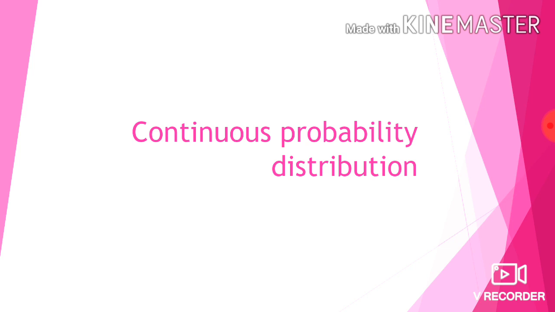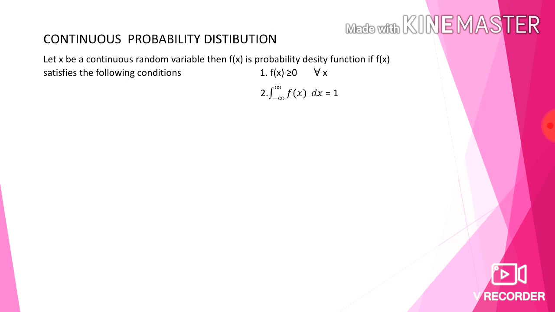For continuous probability distribution, the random variable x is a continuous random variable, which is uncountable, infinite. So we are taking the integration from minus infinity to infinity. So let us see what is meant by continuous probability distribution. Let x be a continuous random variable. f of x is a probability density function or probability distribution function if f of x satisfies the following conditions.